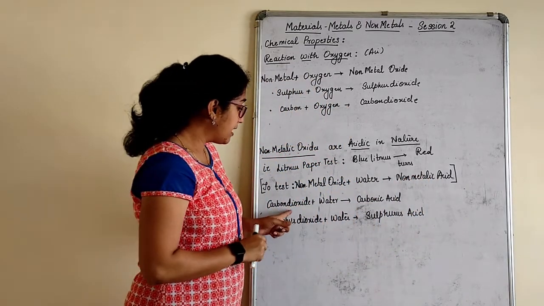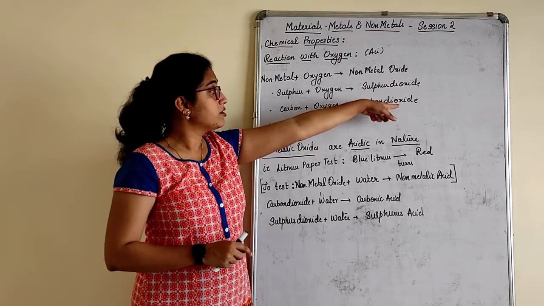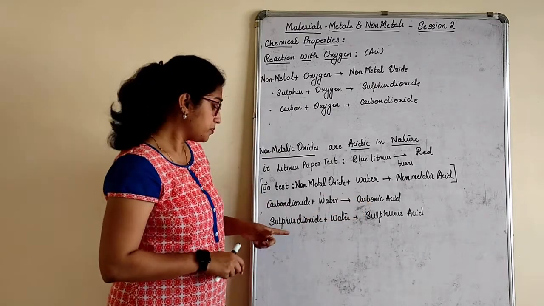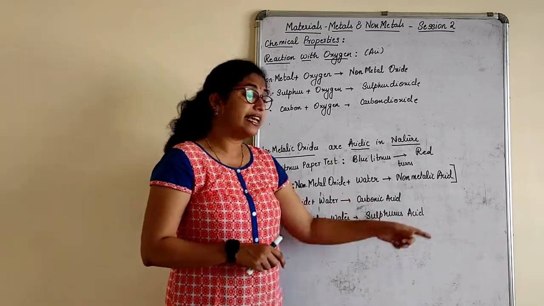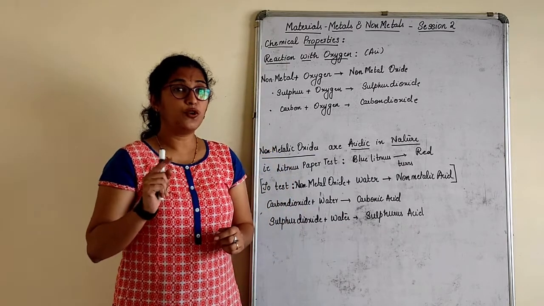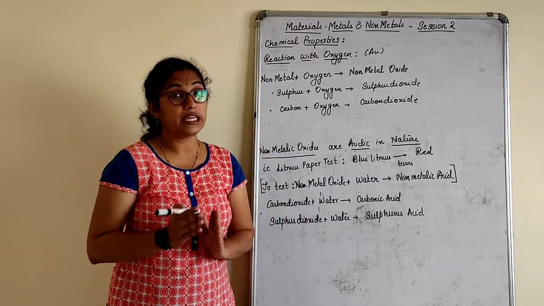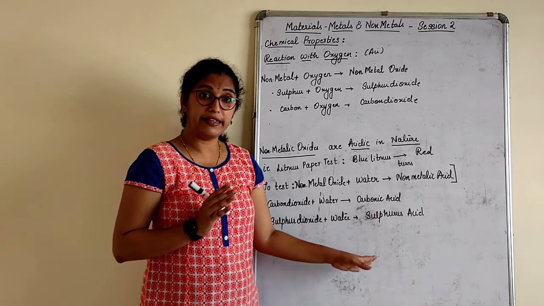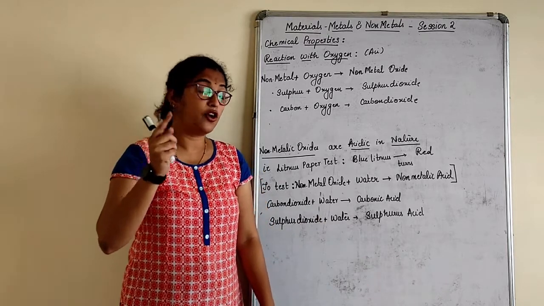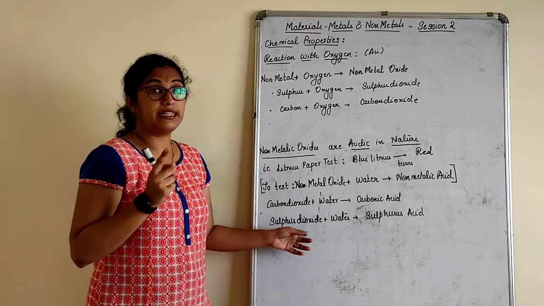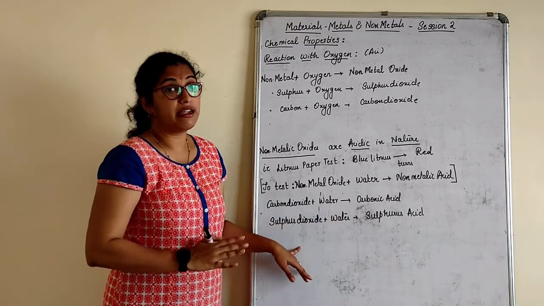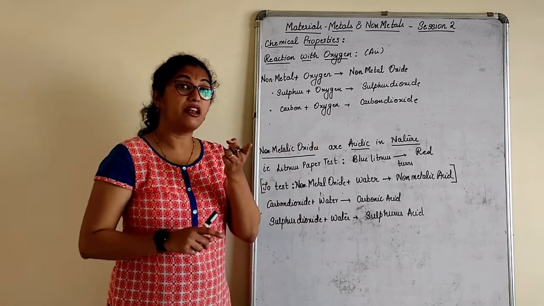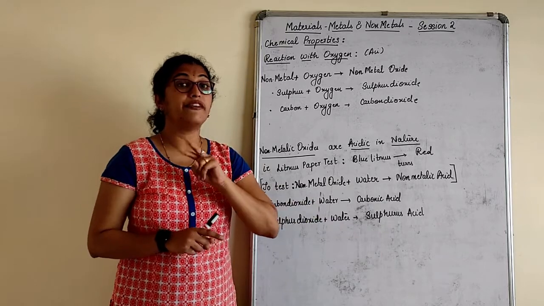Now what is that? Carbon dioxide plus water. This carbon dioxide, what is formed? I will pass it with water, react it with water. I get carbonic acid. Sulfur dioxide with water, I get sulfurous acid. Children, sulfurous acid is different from sulfuric acid. Sulfurous acid is formed when sulfur dioxide is reacting with water. Sulfuric acid is formed when sulfur trioxide is reacting with water. How is sulfur trioxide formed? You don't study that in your syllabus. You study that in 10th. But remember, sulfuric and sulfurous are both different terms.